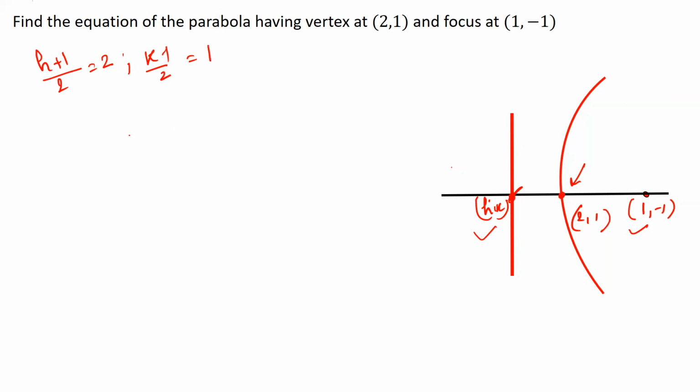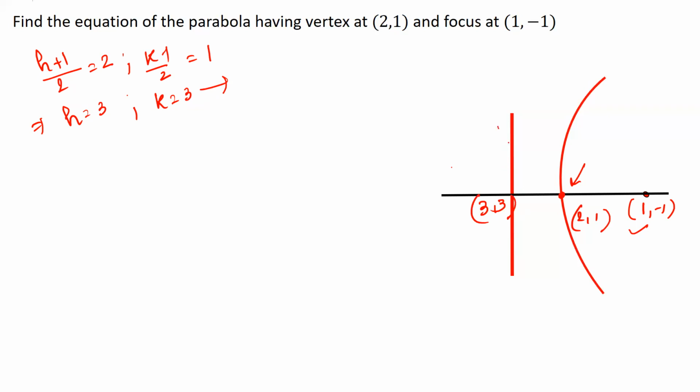If you don't know what the midpoint theorem is, see my videos on coordinate geometry. So from here I get h equal to 3 and k equal to 2 plus 1, also 3. I've done a little bit of step jumps over here, but I hope you will understand this. So this point is (3, 3).